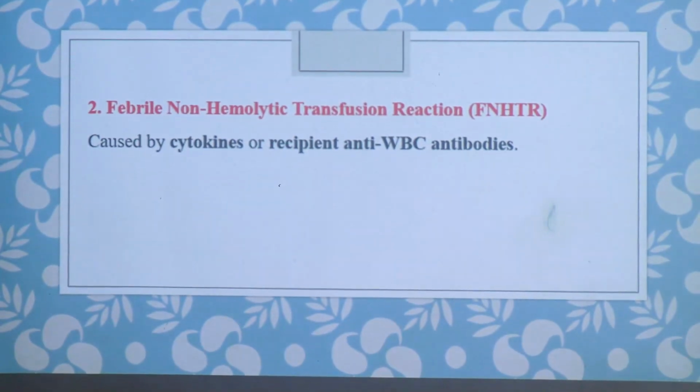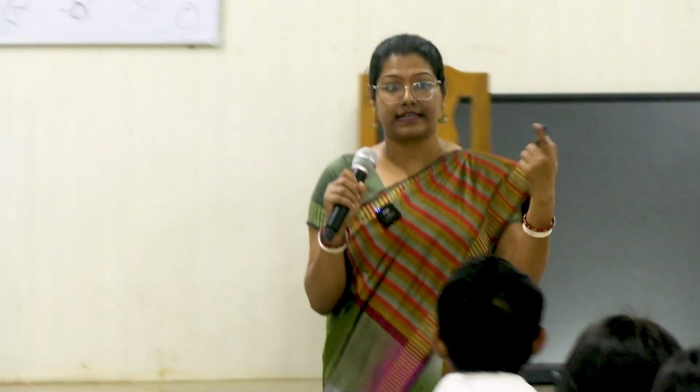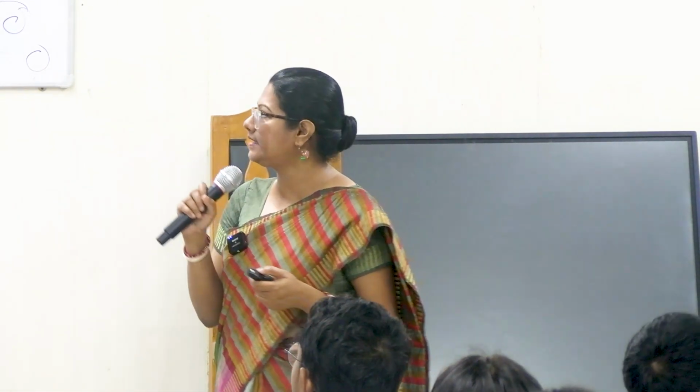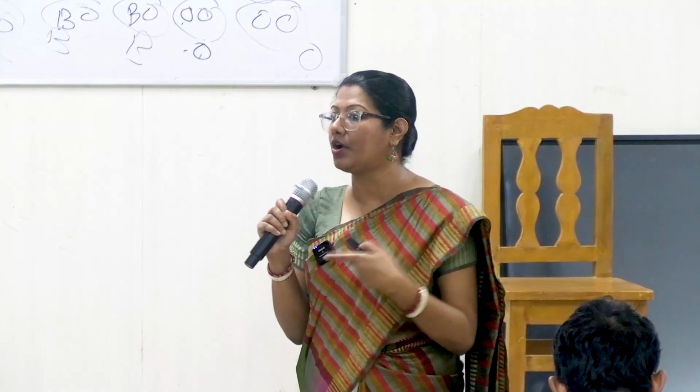The second one, and the most common one for a blood transfusion reaction, is febrile non-hemolytic transfusion reaction. So you will remember I told you that from stored WBCs, cytokines are getting released, and those cytokines are responsible for febrile non-hemolytic transfusion reaction. So in advanced centers, the government is trying to incorporate that leukoreduction step in all the basic blood banks also, because by doing leukoreduction we can reduce the chances of febrile non-hemolytic transfusion reaction, because the main culprit is WBC for these common complications.